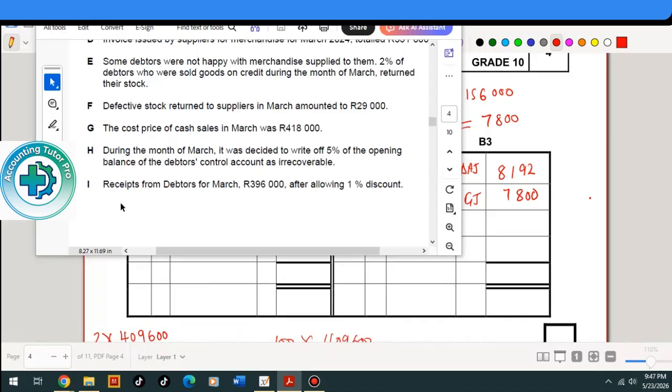Then the next transaction is item I, receipts from debtors for March, 396,000 rands after allowing a 1% discount. What are they saying here? They're saying this amount was already reduced. They already removed the discount given for early settlement. So how much was the amount that the debtors paid before being reduced by 1%?